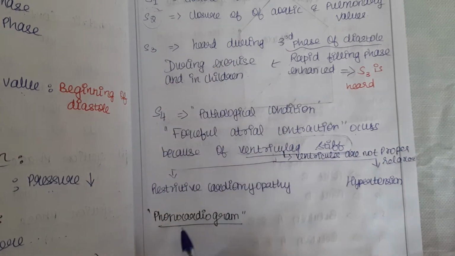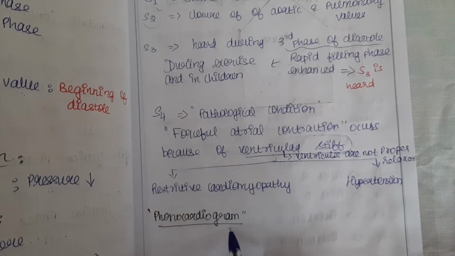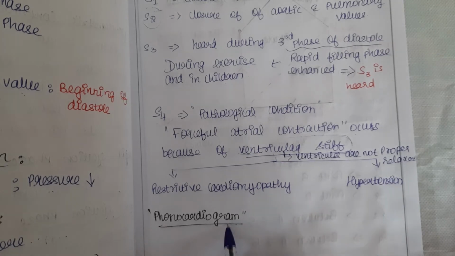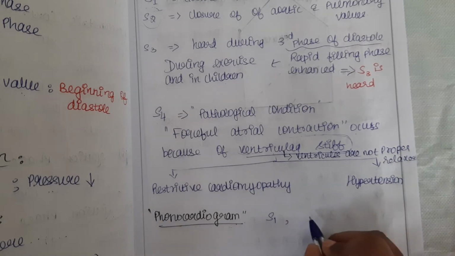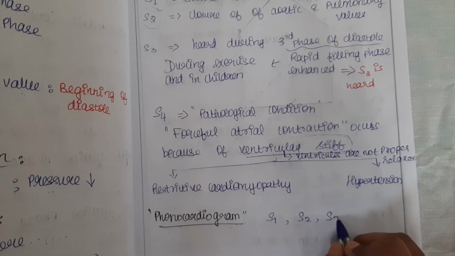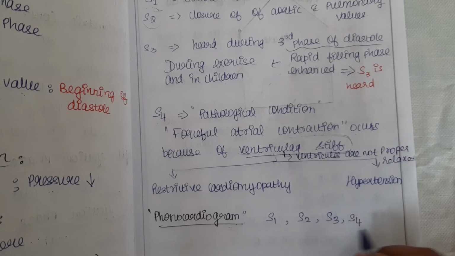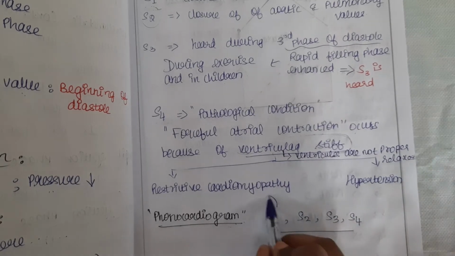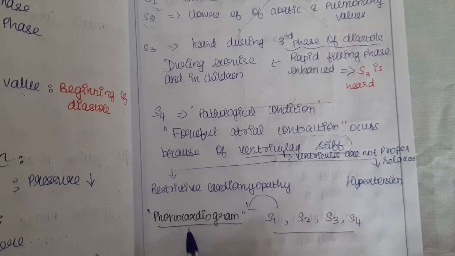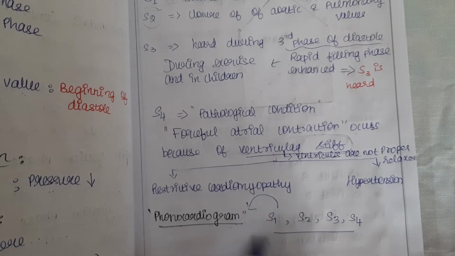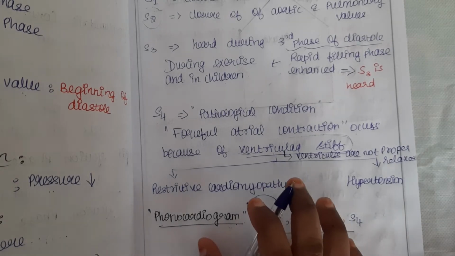Okay. So what is meant by phonocardiogram? This phonocardiogram is used to record the heart sounds. What are the heart sounds? S1, S2, S3 and S4. These are the four heart sounds that can be recorded by using the phonocardiogram. That's all about the heart sound.